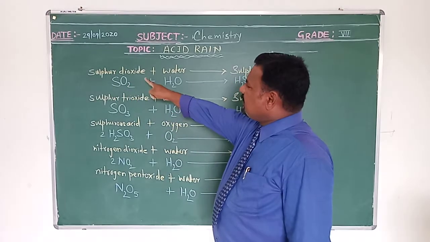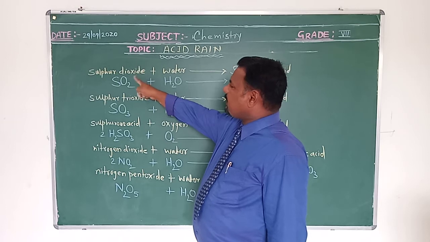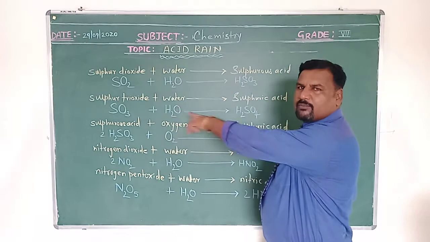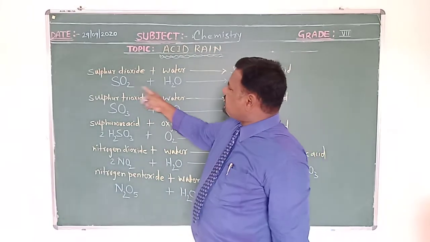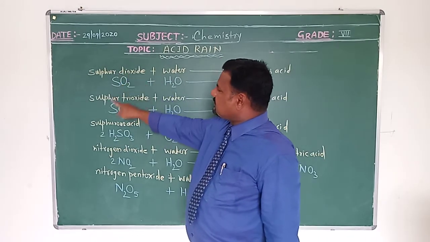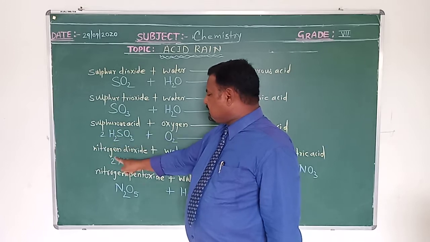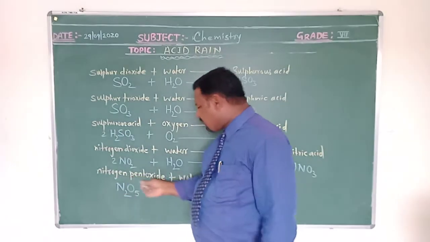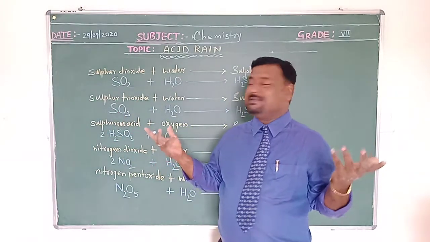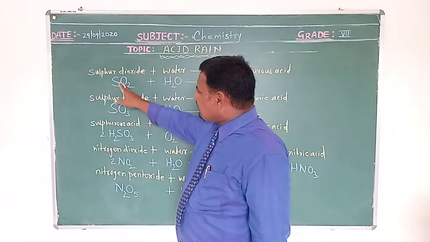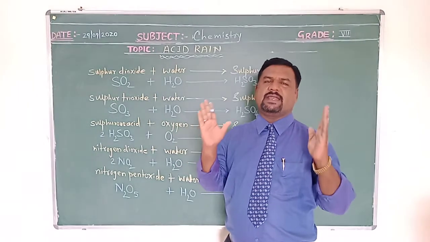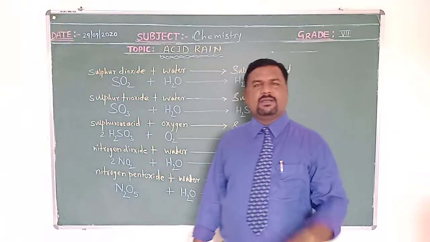You can see the word equation is written on the top, and down below the molecular formulas are written. Down below, the chemical equation in symbolic form is given, and above that chemical equation, the word equation is given. You can see here sulfur dioxide, sulfur trioxide, nitrogen pentoxide, nitrogen dioxide. From where have they come? We call them the oxides of sulfur and nitrogen.